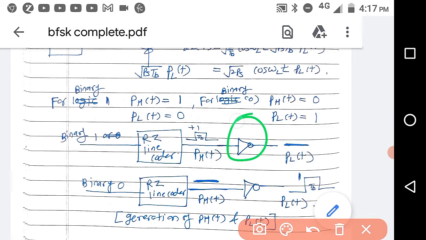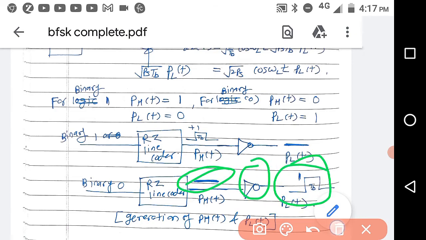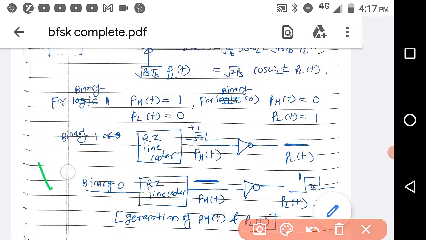Now it is given to the inverter, so it will generate 0. Now same, if you give the binary 0 here to the RZ line coder, it will generate 0, and then given to the inverter it will give you the high pulse. That means the RZ line coder will give for 1 like this, and for 0 it will give like this.